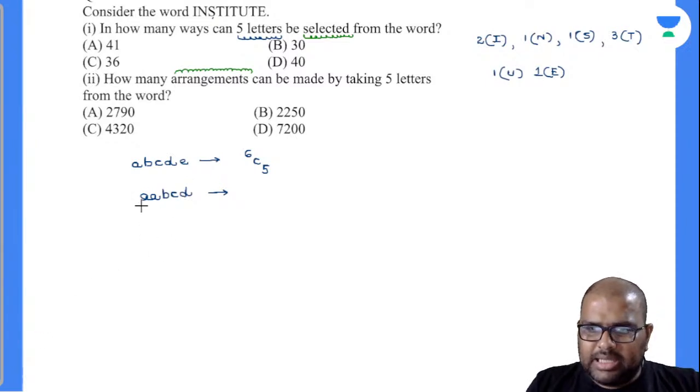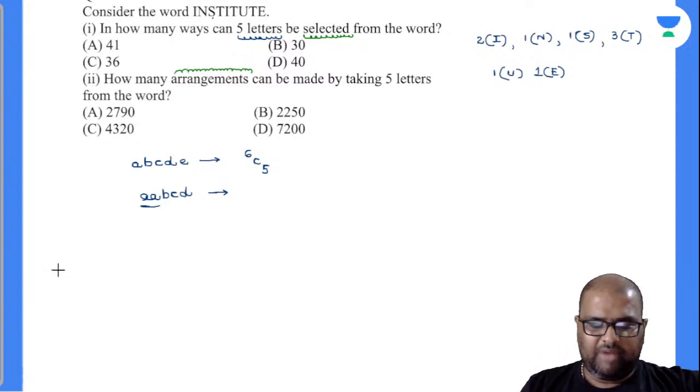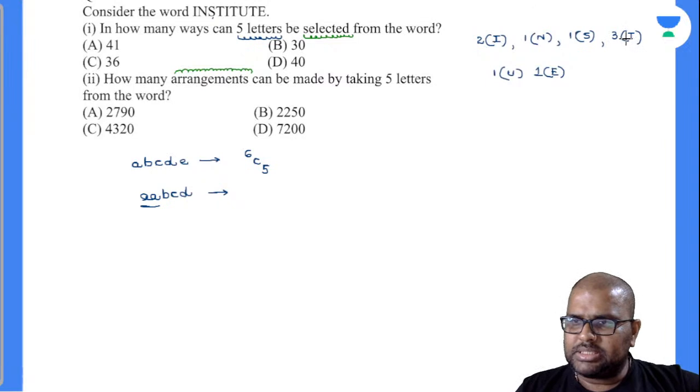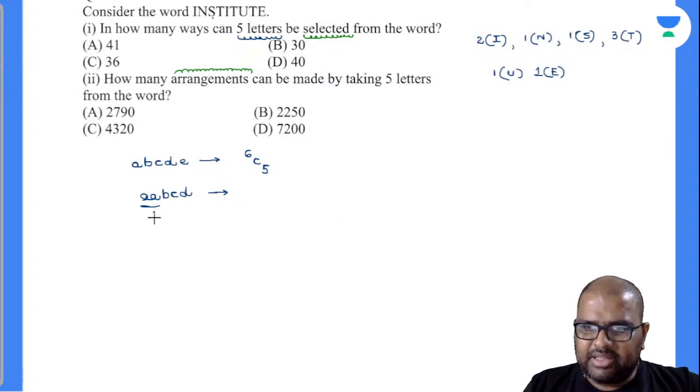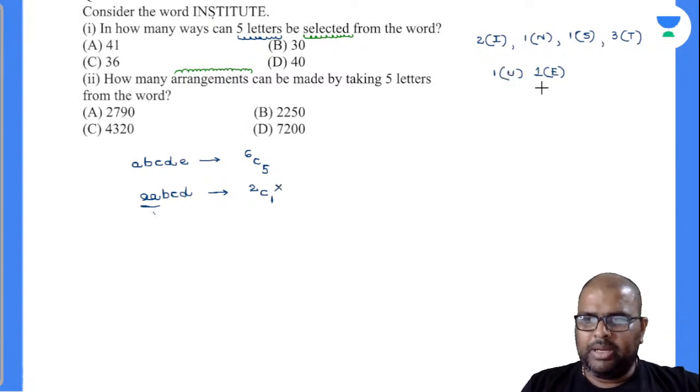Now let us find out the boxes for this. Now, how many alphabets do you have with 2 or more copies? You have 2 boxes, 2 I's and 3 T's. For this, you have to select 1 box out of 2 boxes. Yes, you have selected this. Open it and keep it there. Into. So out of 6 boxes, how many boxes did you pick up? 1 box is picked up, right? How many boxes are left over?